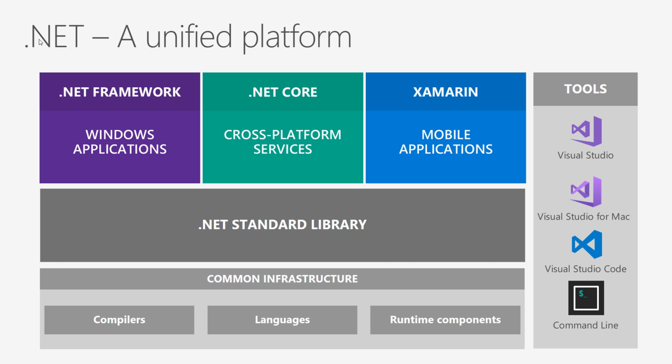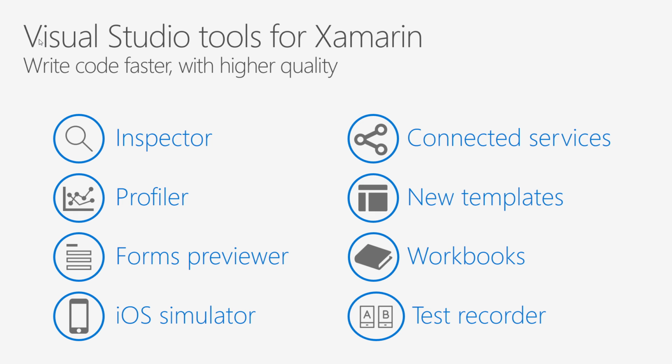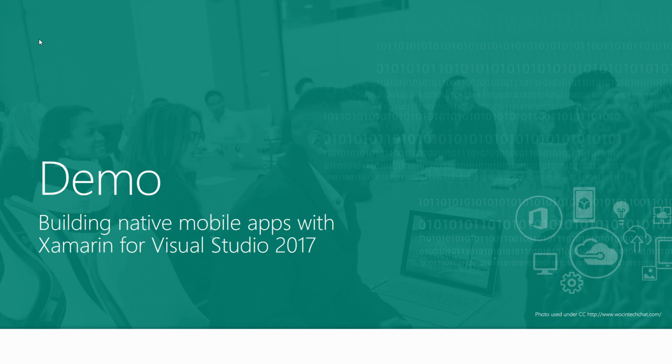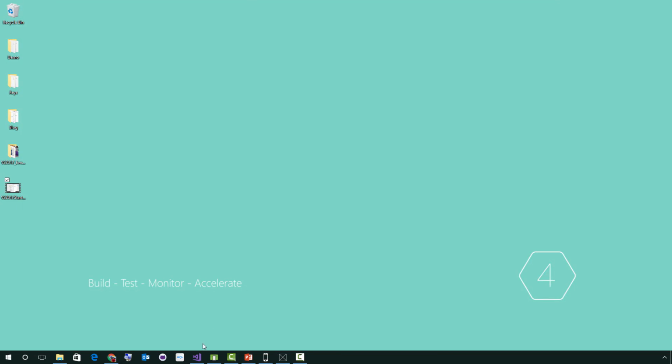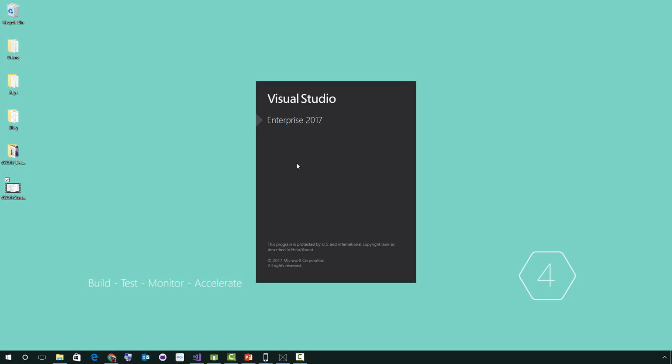Now, what's really exciting is that inside of Visual Studio, we're enabling developers to write code faster with a lot higher quality. We're building tools to help be super productive when building applications. There's a lot of things that we've done, including in Visual Studio 2017, the inspector, the Xamarin Profiler, the Xamarin Forms previewer, the iOS simulator, and workbooks and templates and all this great stuff. And besides just talking about some circles, let's actually go ahead and build some mobile applications. So I'm going to jump over and launch a new instance of 2017 here.